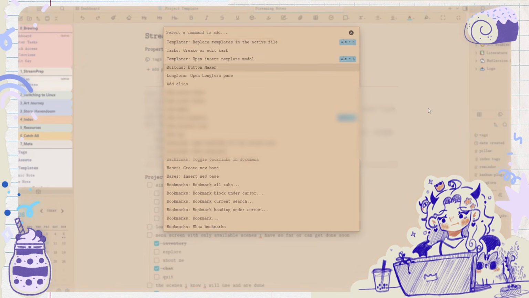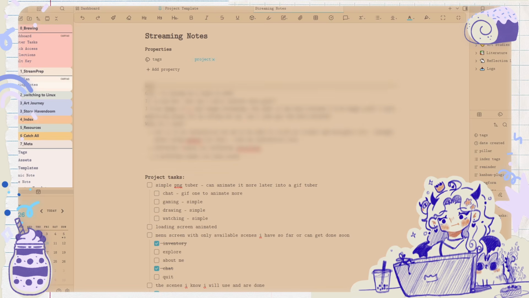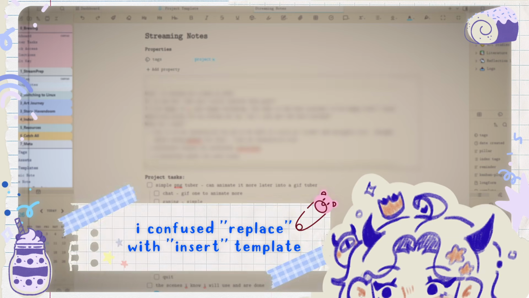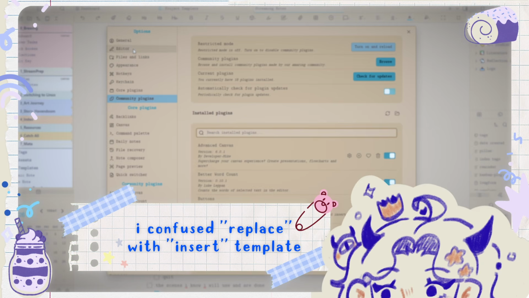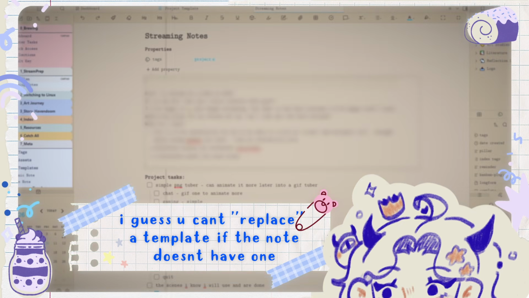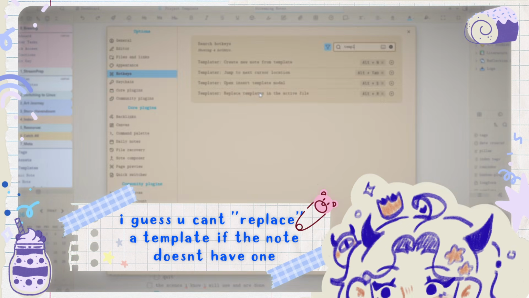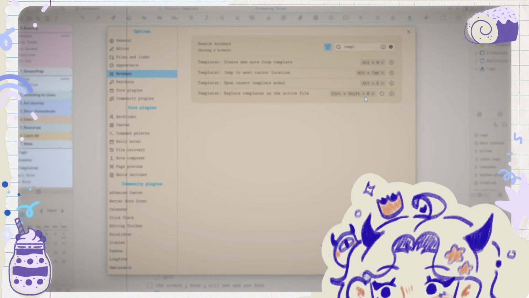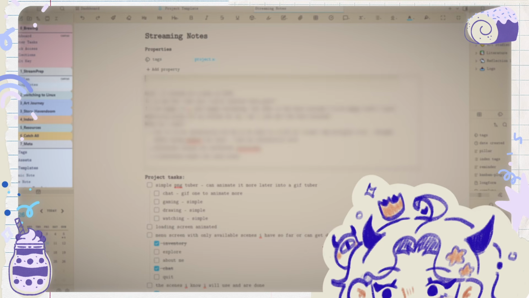It's Alt-R. I'm still learning, okay? I'm still learning. Why does it not work? I think I'm going to have to change the hotkey for that because for some reason Alt-R is not working. Hotkeys, replace. Let's do Control-Shift-R for now. Hello? Control-Shift-R. Why is it still not working?